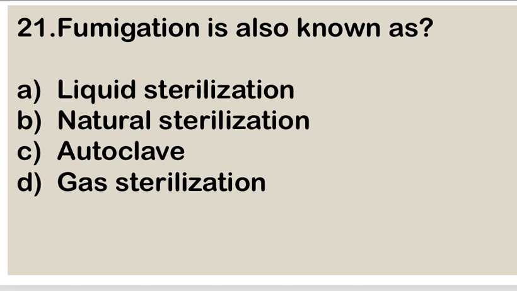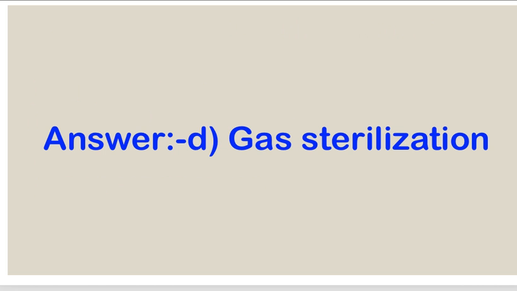Next question. Fumigation is also known as A. Liquid sterilization, B. Natural sterilization, C. Autoclaving, and D. Gas sterilization. Right answer is D. Gas sterilization. Fumigation is also known as the gas sterilization. In fumigation process, formaldehyde gas is used for the sterilization.